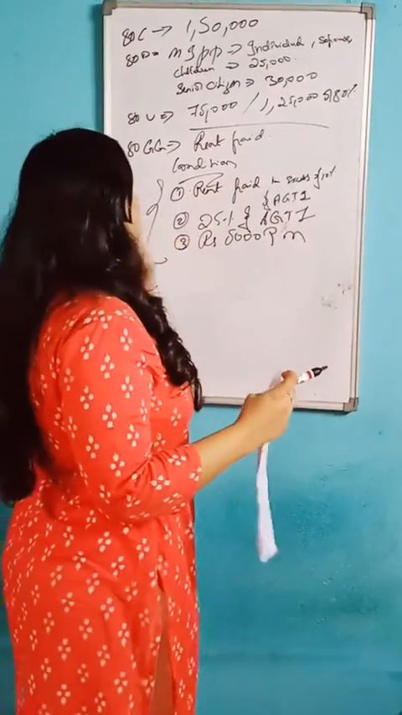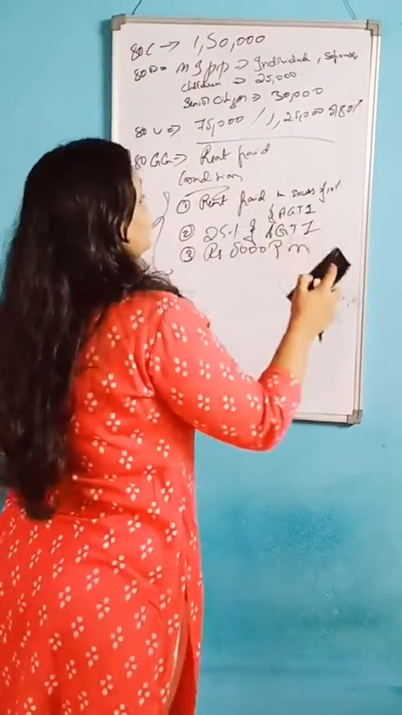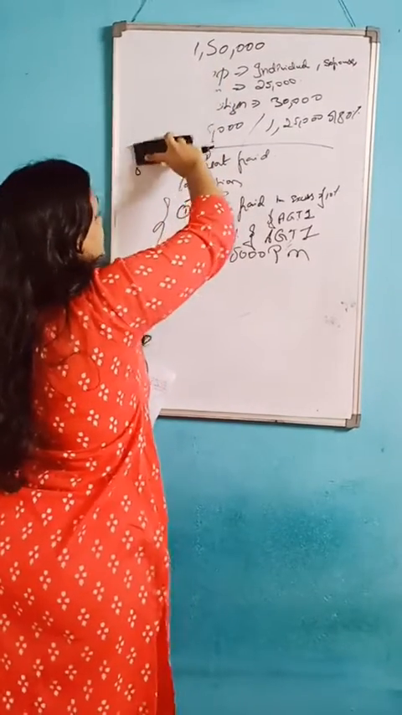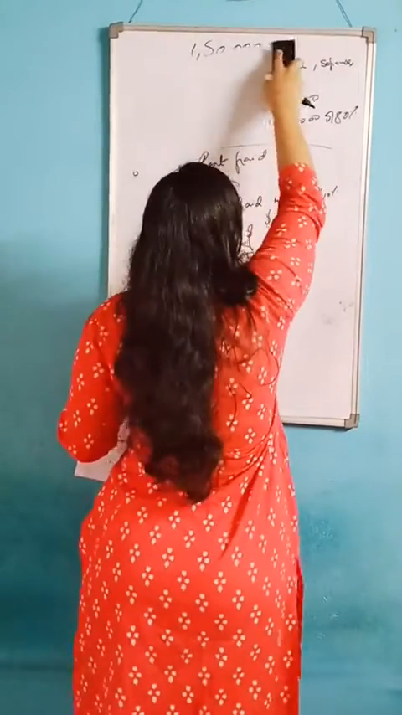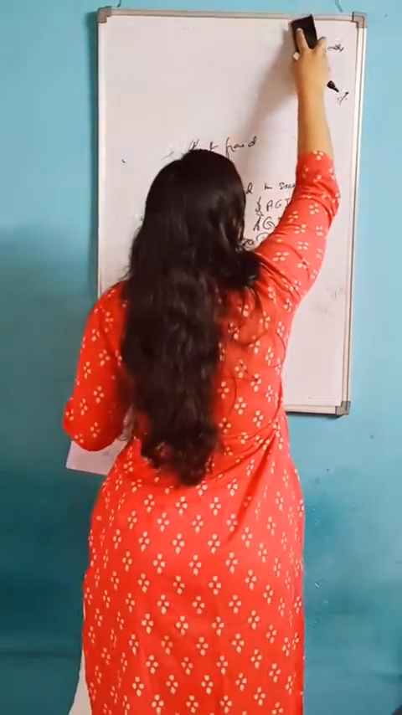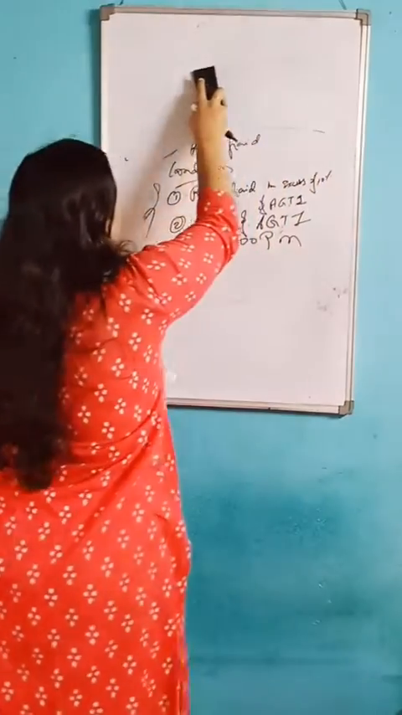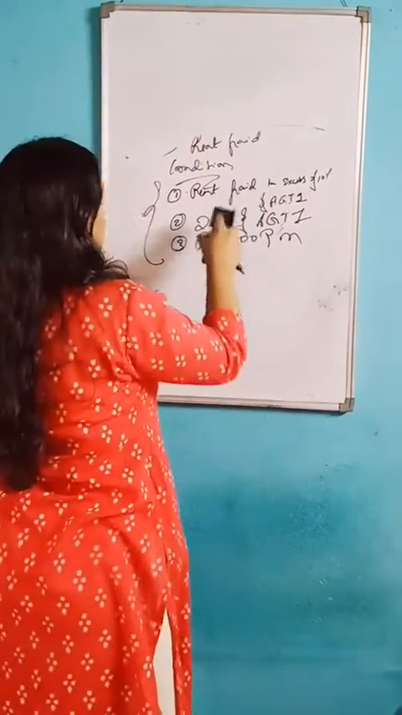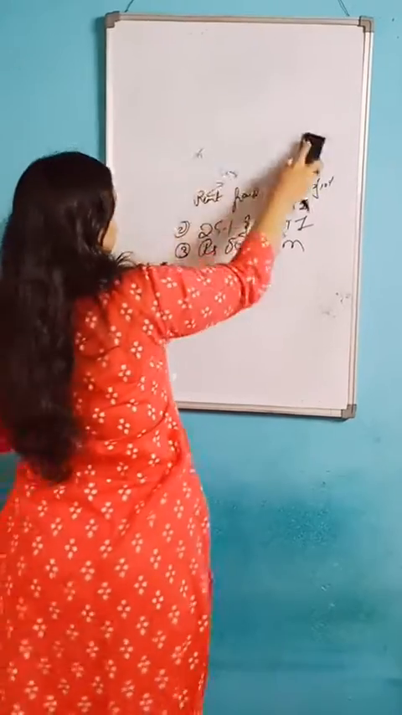So what is it? Rent paid. The first condition is rent paid in excess of 10% of AGTI. Next one is 25% of AGTI. Next one is rupees 5,000 per month. Based on this, we should calculate rent paid.